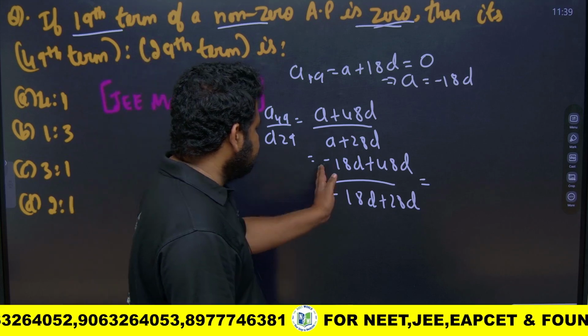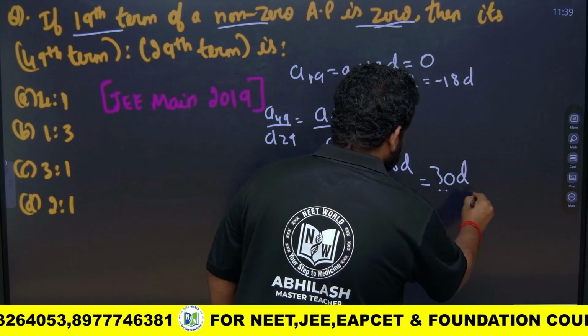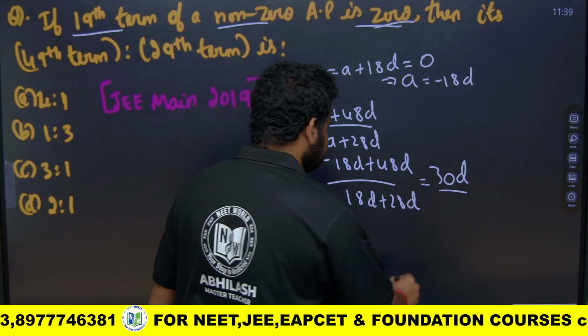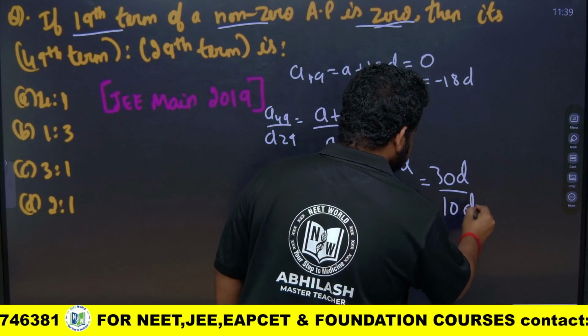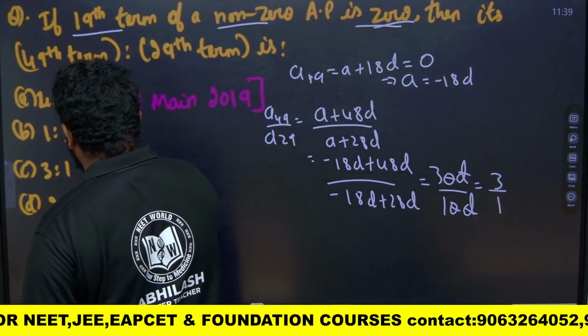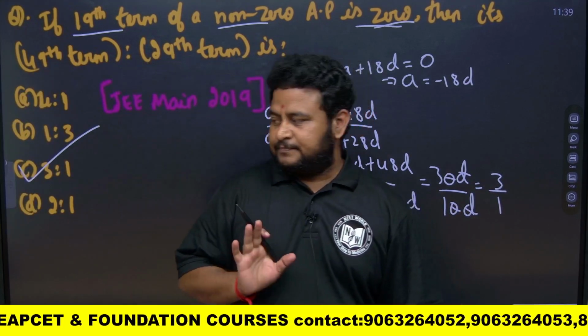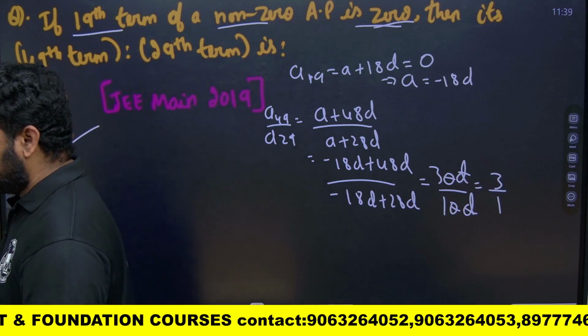So this will be minus 18 plus 48 is 30D. Minus 18 plus 28D is nothing but 10D. So D cancels, 0 cancels, the answer is 3 by 1, that is nothing but 3 is to 1. That is option C. 3 is to 1 is the correct answer.